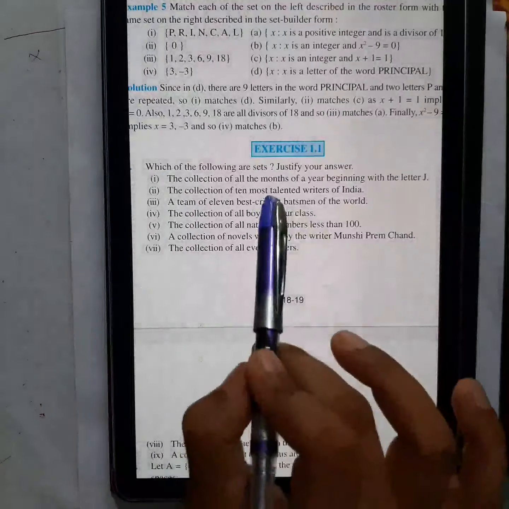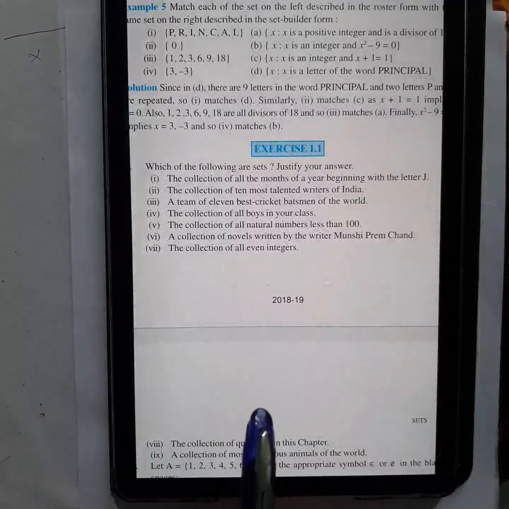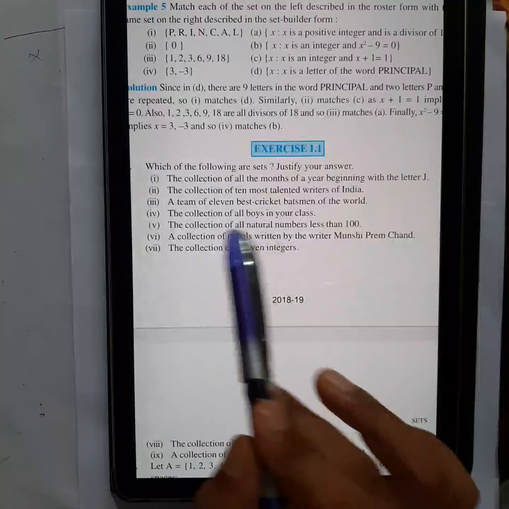Okay, so obviously you might be thinking that I can make a collection of 10 most writers, so that will be according to your view. Those writers will be most talented. For me it might be different. Okay, so I told you, this set, person to person should not change. The collection which you will make, it must be common for all the people. Okay, so that is called sets.